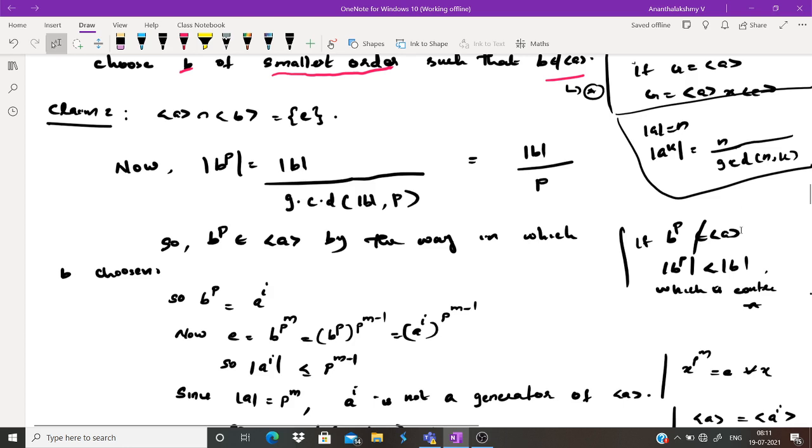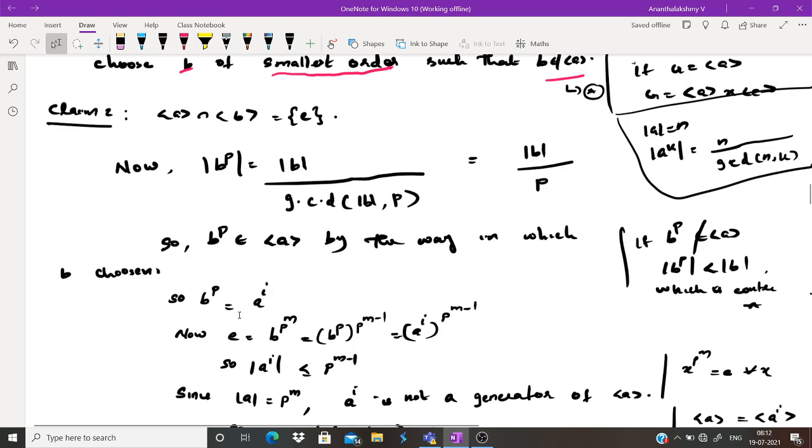We already have that B does not belong to the cyclic group generated by A. If the power of B, that is B raised to P, does not belong to the cyclic group generated by A, and we also know that the order of B raised to P is less than the order of B, then choose B in such a way that it has the smallest order such that B does not belong to the cyclic group generated by A. So we will get a contradiction to 1. So this is not possible. So B raised to P belongs to the cyclic group generated by A.